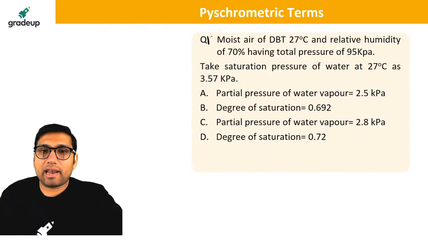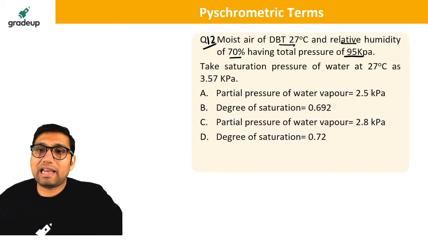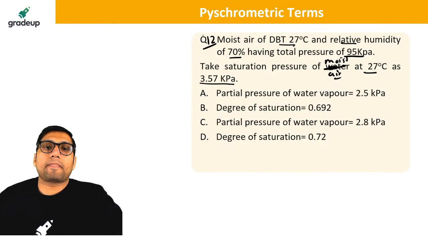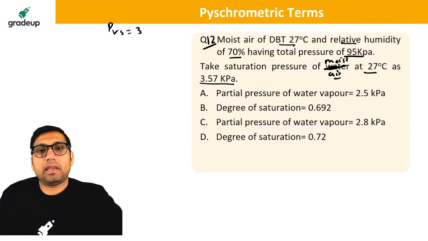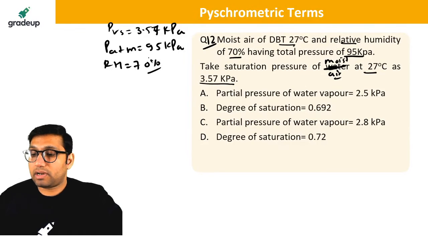Next question, question number 12. Moist air of dry bulb temperature 27 and relative humidity of 70% has a total pressure of 95 kilopascal. Saturation pressure at 27 is 3.57. Sorry, why have they written water? Moist air, you can say moist air. So they have given the value of PVS in this question, 3.57 kilopascal. They have given the total atmospheric pressure as 95 kilopascal and the relative humidity as 70%. You have to tell what is the right answer.